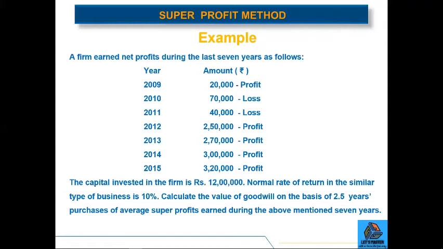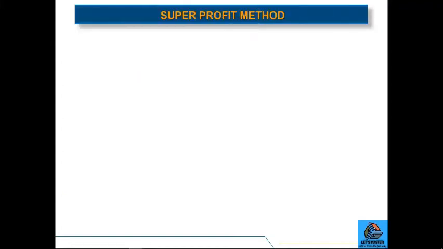The capital invested in this firm is 12 lakh. The normal rate of return in similar type of business is 10%. And you need to calculate the value of goodwill on the basis of 2.5 years purchase of average super profit earned during the above mentioned 7 years. So let's look at the solution.